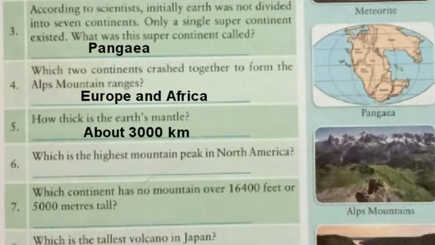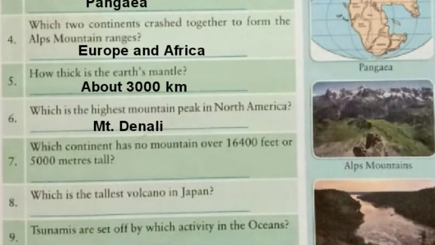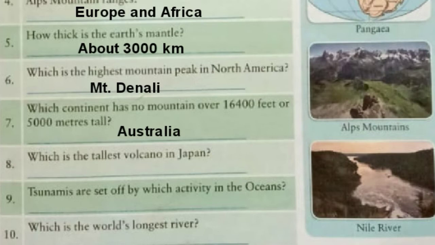Now let's see question number 6. Which is the highest mountain peak in North America? The answer is Mount Denali. Okay, now let's move to question number 7. Which continent has no mountain over 16,400 feet or 5,000 meters tall? The answer is Australia.